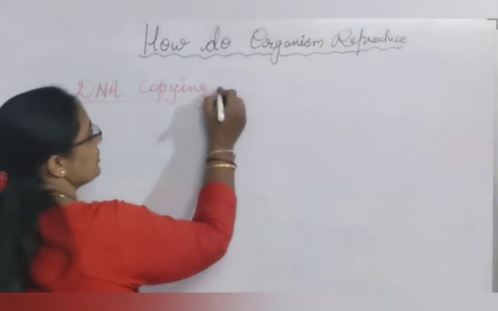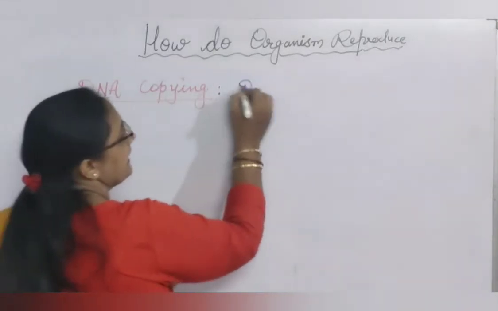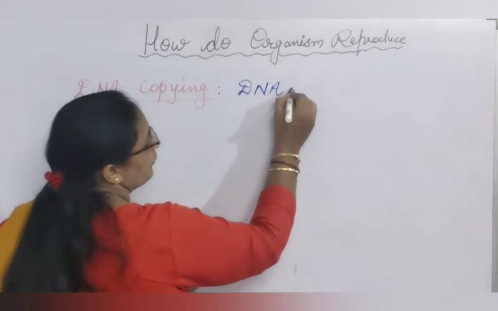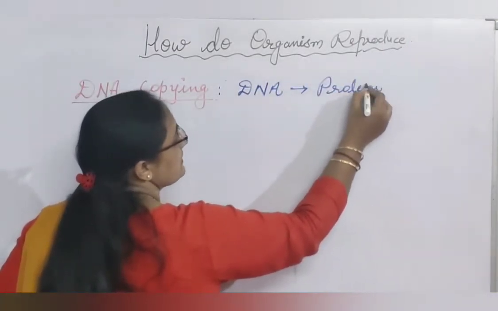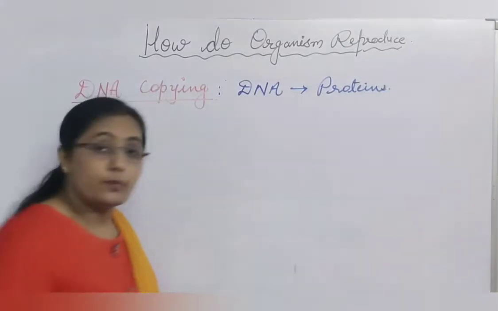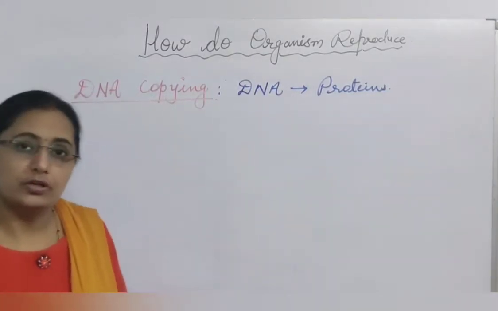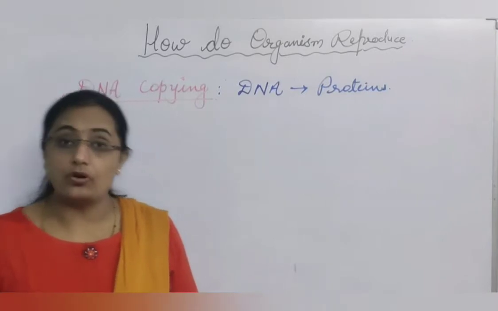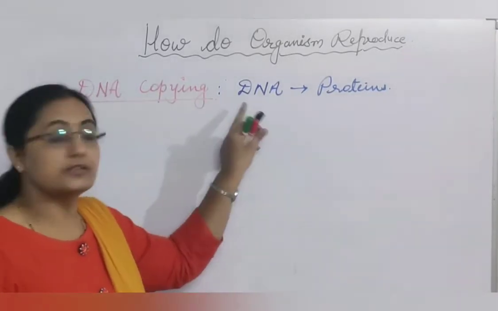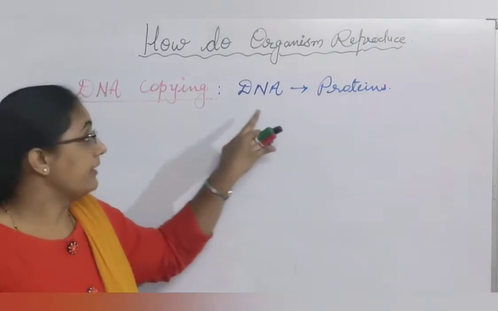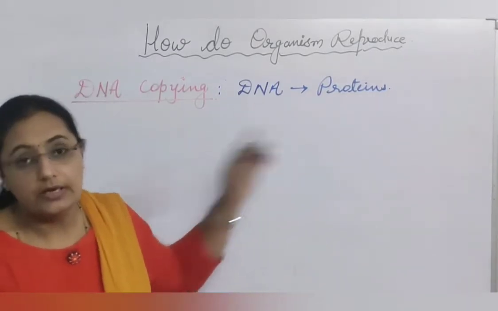In the process of DNA copying, DNA helps in the synthesis of required proteins. Which proteins? Proteins which are required for growth, development and organization of the organism. Those proteins are synthesized by DNA, and this information is present on DNA.